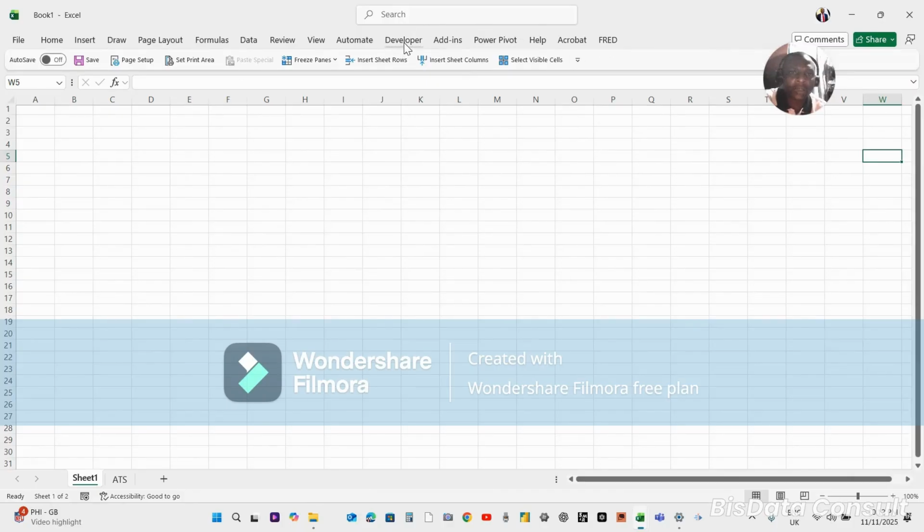What you all normally see in a new Excel sheet will be home tab, insert, draw, page layout, formula, data, review, and view. These other ones you are seeing here, I customized myself, so you may not see this when you open your own.